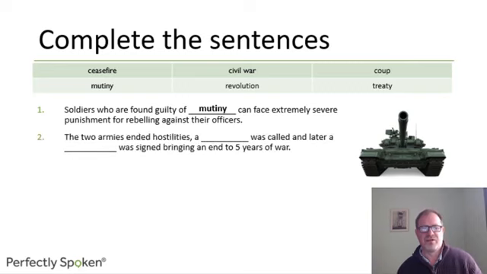Okay, number 2. The two armies ended hostilities. They stopped fighting. Something was called. So when you decide to stop fighting, a ceasefire was called, and later a treaty was signed, an agreement between the two countries, in this case to end the war, but this one means just a formal agreement between countries. A treaty was signed, bringing an end to 5 years of war.